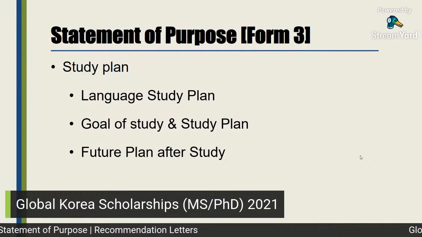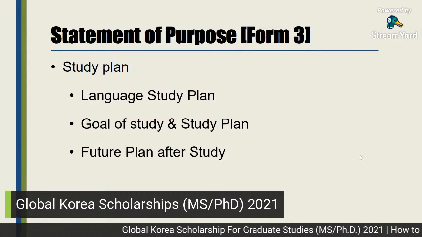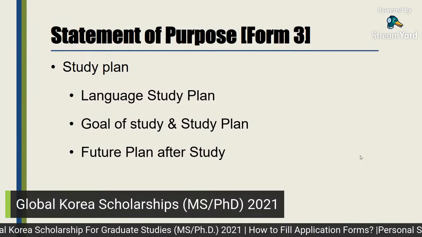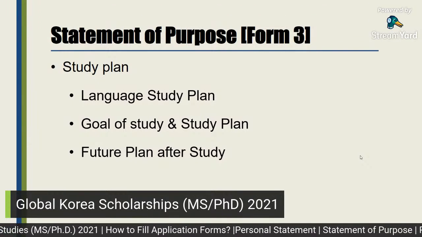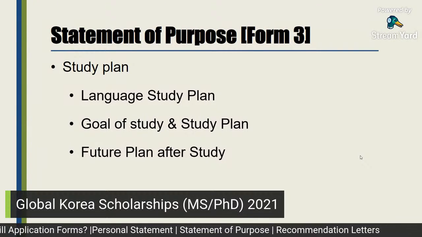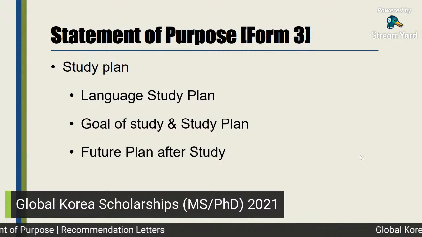You should mention that either you want to stay in Korea and do some industrial job, or to be part of some research institute, or you can even mention if you want to start your own industry or startup, or you want to be an entrepreneur and you are focusing on some product or something. So it should be mentioned here at the end of the statement of purpose.